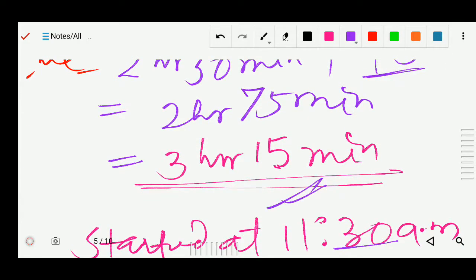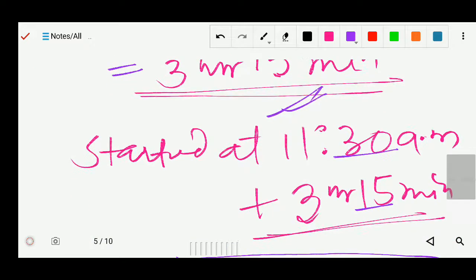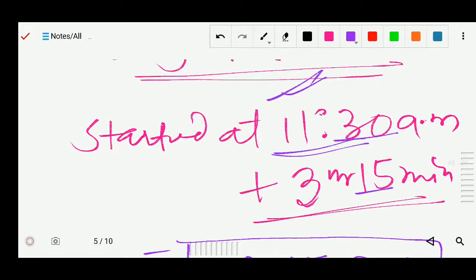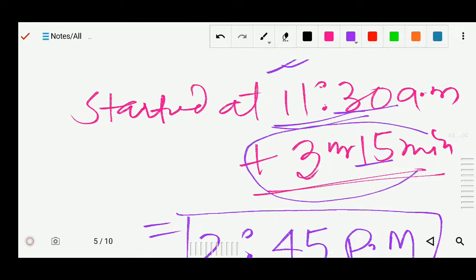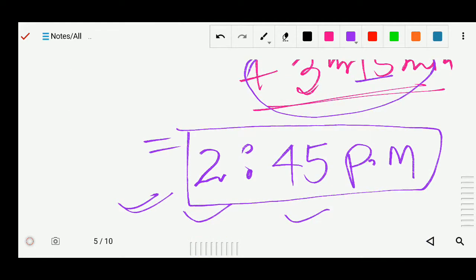So now total time was 3 hours 15 minutes, and he started his journey at 11:30 am. So in that he took a total of 3 hours 15 minutes. So that time I will add here. So after adding you will get 2:45 PM. So that was the reaching time. Okay,